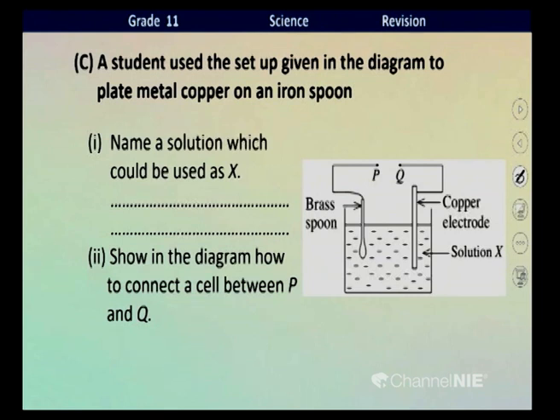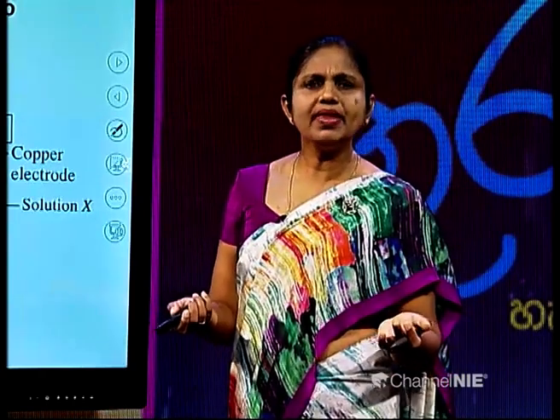We know that, children, when we want to plate copper, definitely the solution must be a salt solution containing copper metal. The most common copper containing salt is copper sulfate. Therefore, here as the solution we can use copper sulfate or any salt containing metal copper.